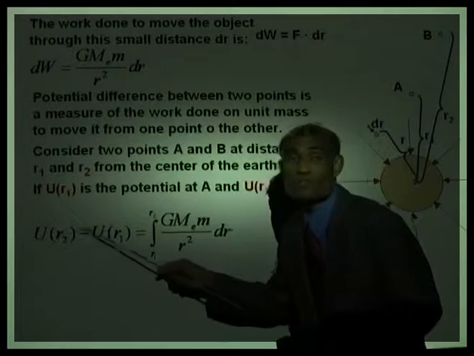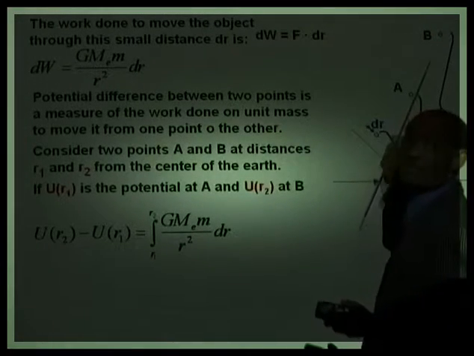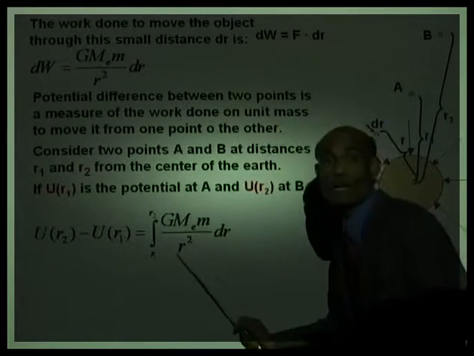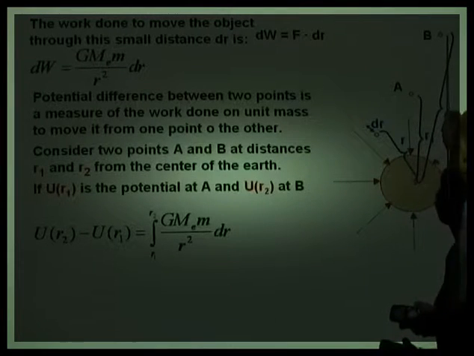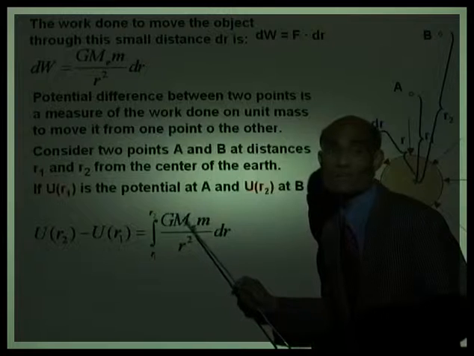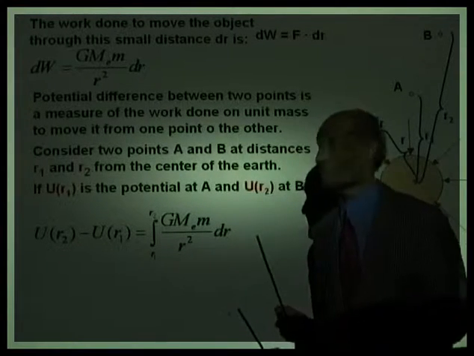So U(r2) minus U(r1), which is potential difference between the 2 points A and B, is a measure of the total work done in moving the object from a distance r1 to a distance r2. It is the integral from r1 to r2 of G M_E m over r squared dr.